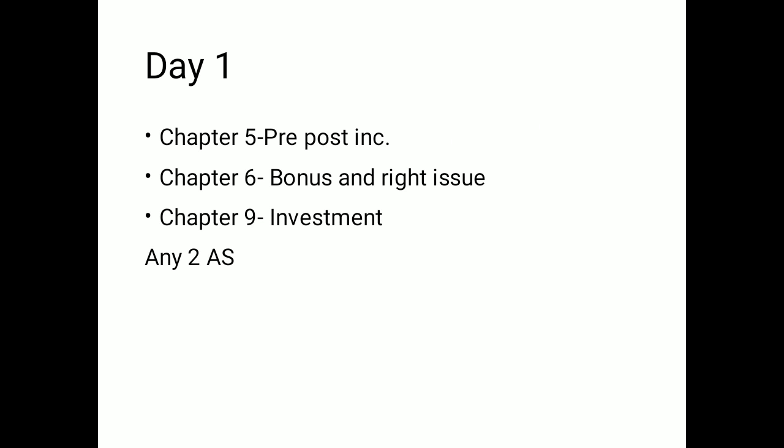Okay, and if you are a self-study student, then first of all you have to be conceptually clear with all the concepts. First of all you have to make your concept register, and the students who have done coachings should also maintain a concept register where you write all the concepts in a summarized way. Also you should practice all the study material questions, RTP questions, MTP questions, and past exam questions.